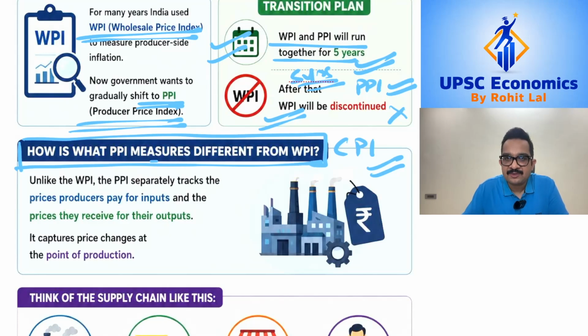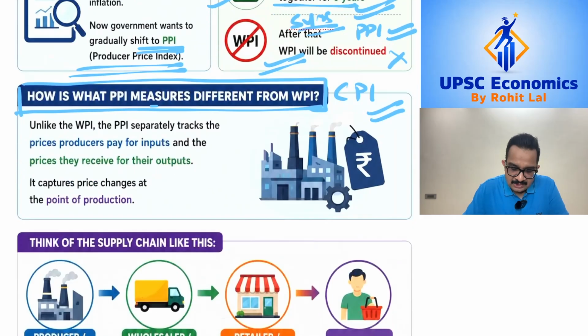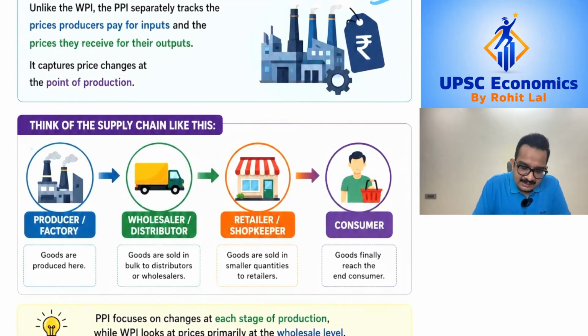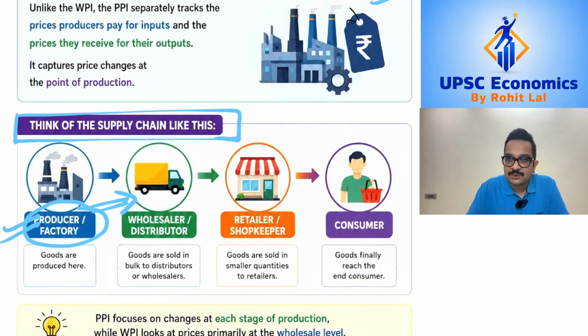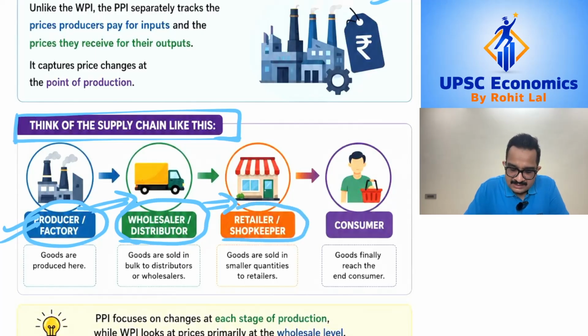Now, one key difference between WPI and PPI is that PPI accurately helps capture the point of origin of inflation. So to understand what I mean, let us think of a supply chain for any commodity. Once goods are manufactured in a factory, the producer sells those goods in bulk quantities to wholesalers or distributors, who then sell these goods in smaller batches to retailers or shopkeepers, and then you have consumers who buy these goods from different retailers or shopkeepers.